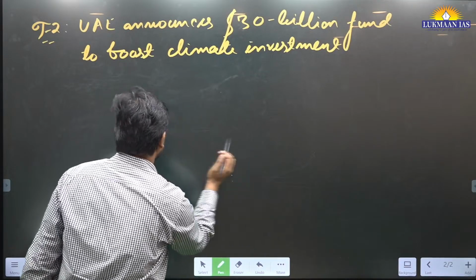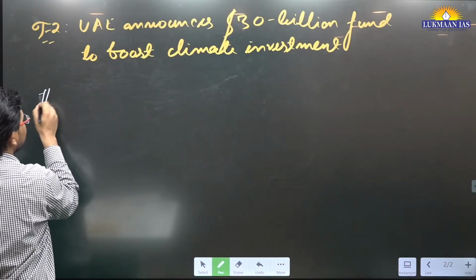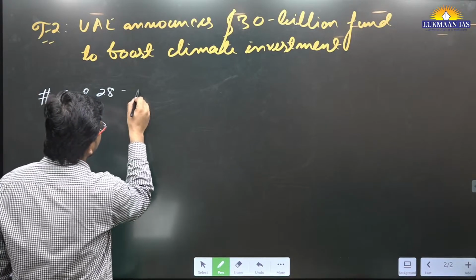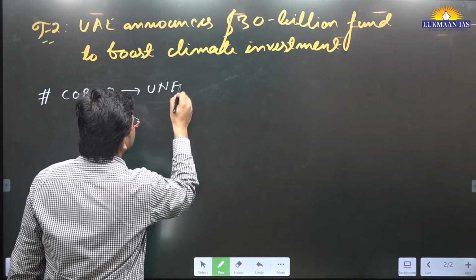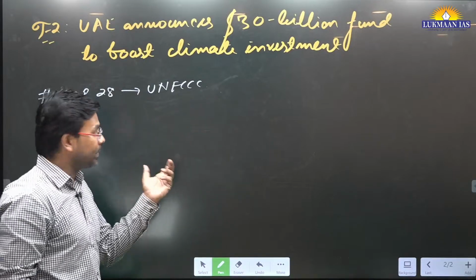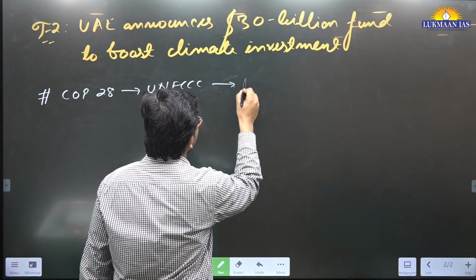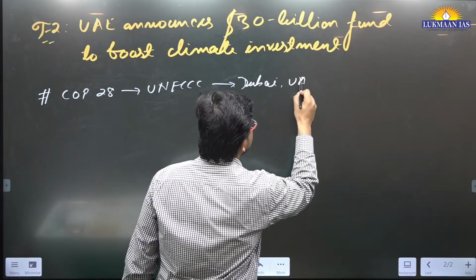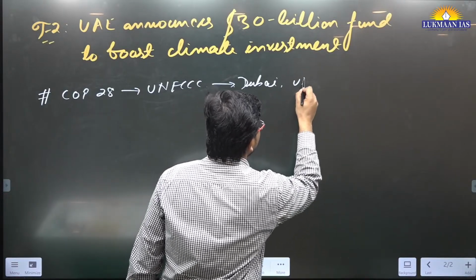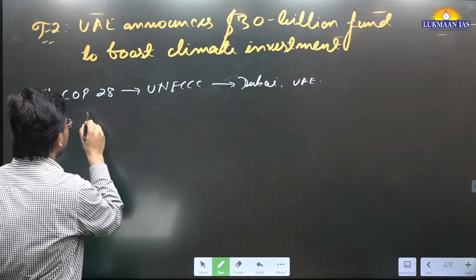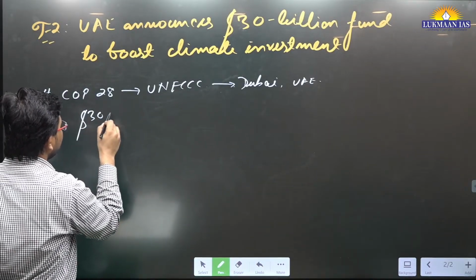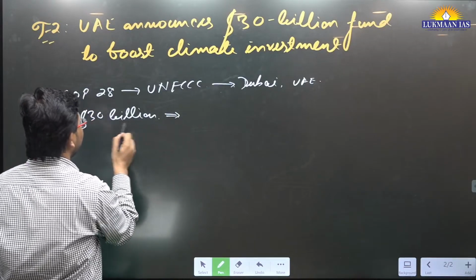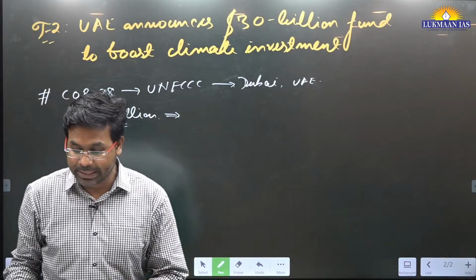So the United Arab Emirates, being such a small country, is hosting the Conference of Parties 28 to the United Nations Framework Convention on Climate Change, which is UNFCCC, being held in Dubai, UAE. It has committed to mobilize $30 billion towards climate investment. This is a good proposal that they have made.